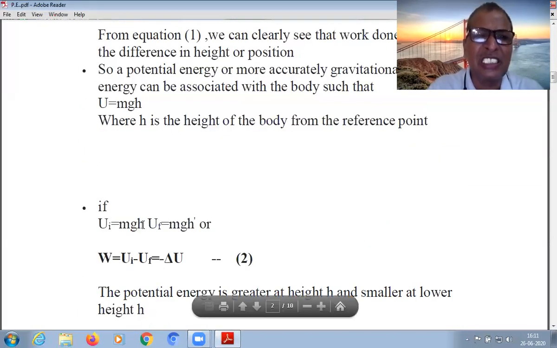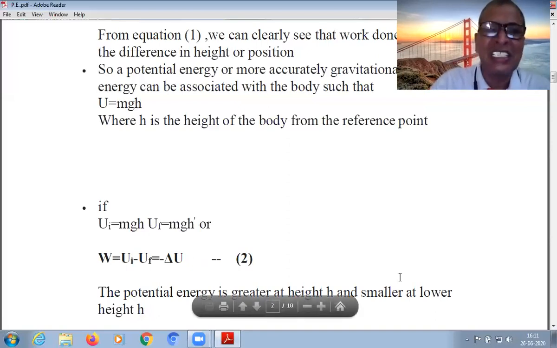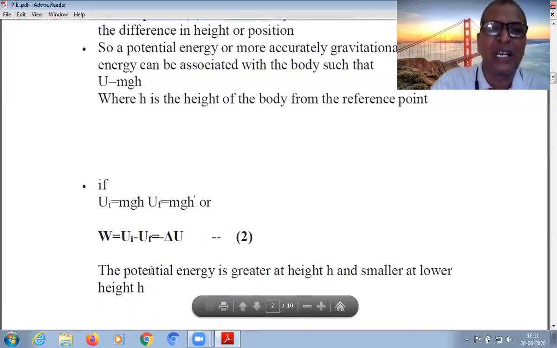This mgh is the initial potential energy and that is the final potential energy. So the work done is against it. When we see the work done, it is the negative of the potential energy. Potential energy is greater at a height and smaller at a lower height.